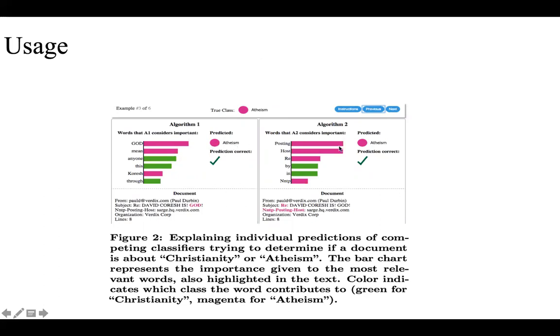Whereas the second algorithm said hosting, host, RE, and NNTP are the words that contributed to the atheism class. So from here, even if the algorithm's accuracy is very high, we should not use it. That's how it can help.